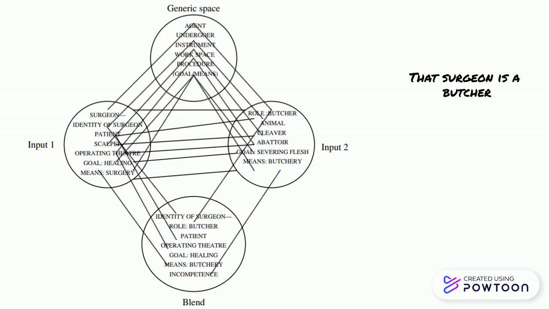The structure in the blend is emergent because it emerges from adding together structure from the inputs to produce an entity unique to the blend, as a mismatch between the goal, which is healing, and the means, which is butchery.